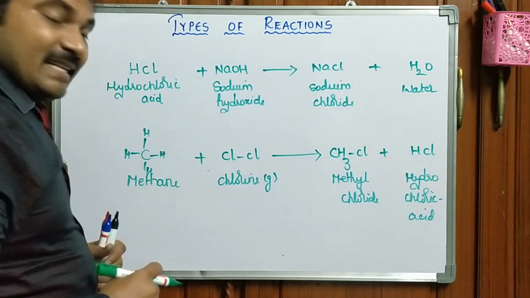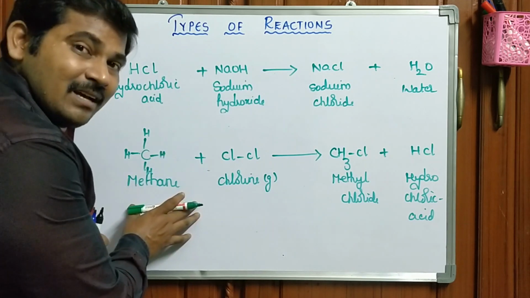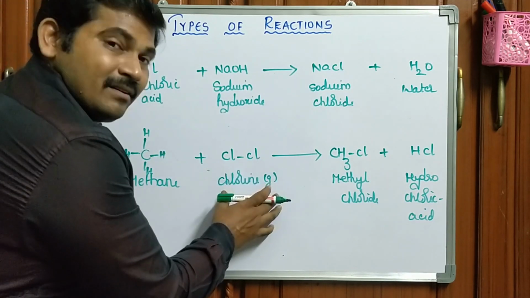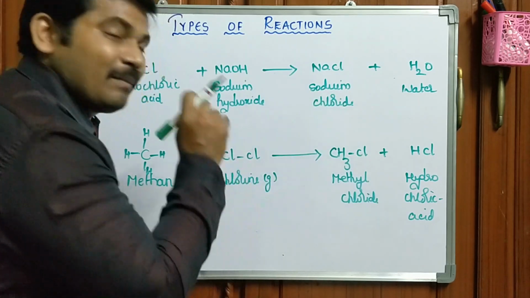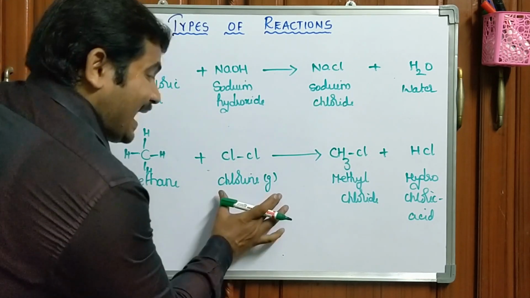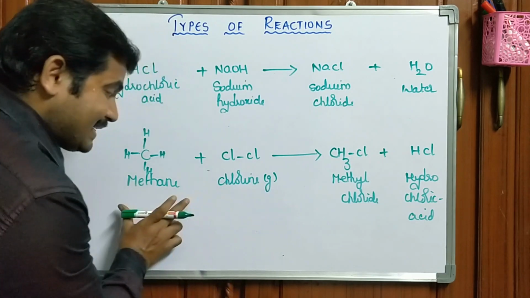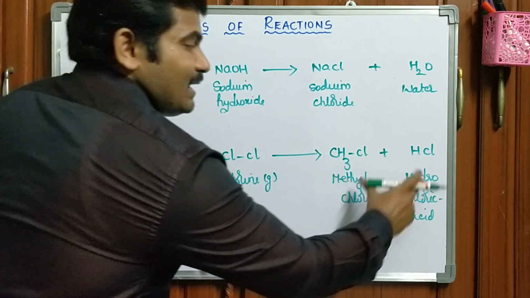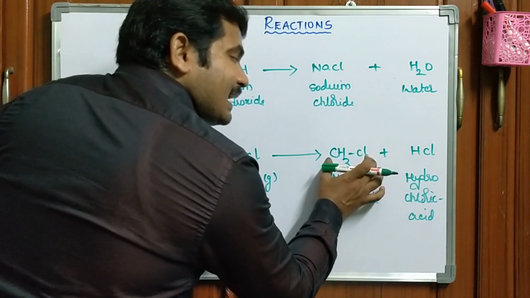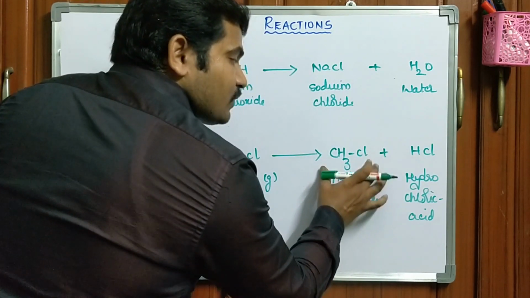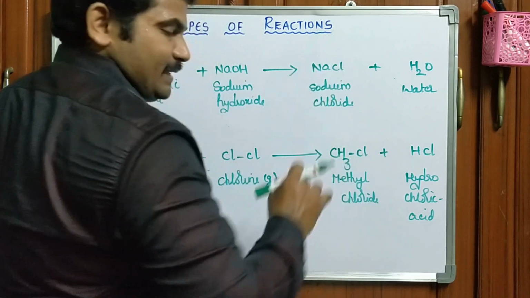But in this particular case, methane, it's an organic compound. Chlorine, it is a covalently bonded inorganic molecule. Okay, it acts as a reagent. It acts as a substrate to yield products. So in this particular product, whatever the organic compound is formed, that is called main product.